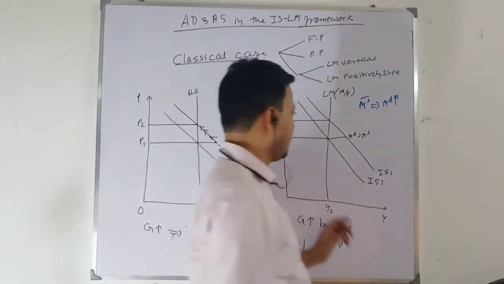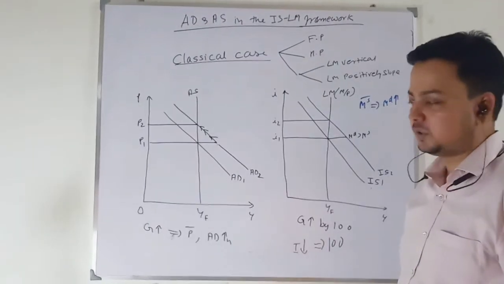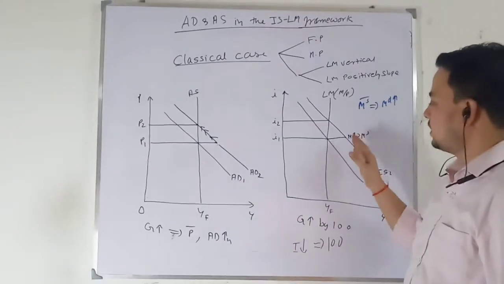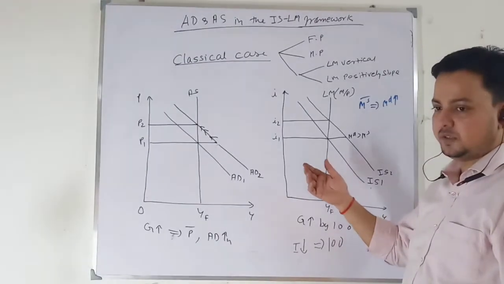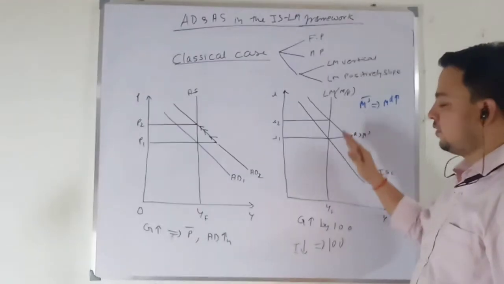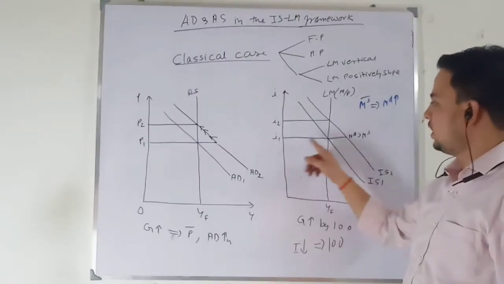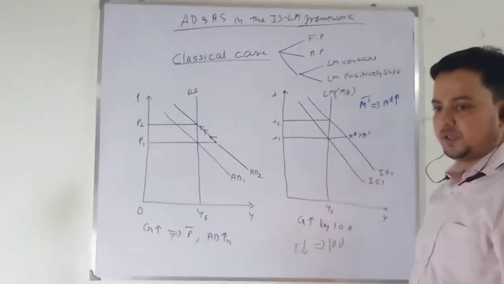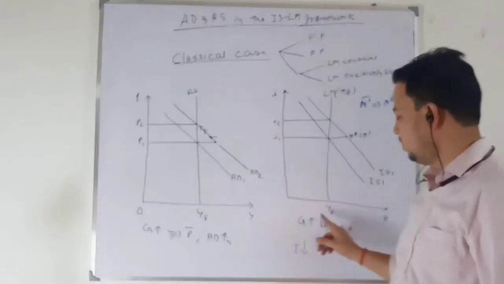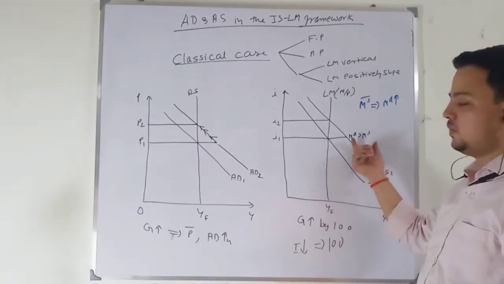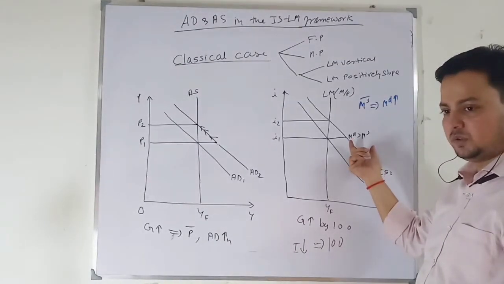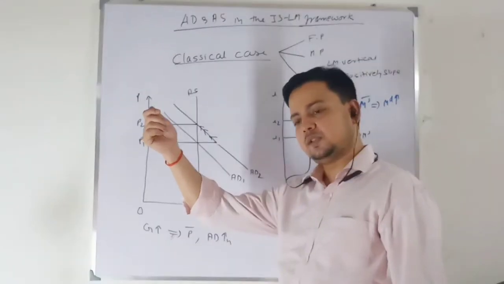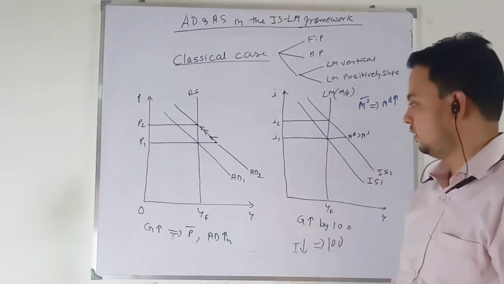Now look at the case of IS-LM. Same argument. When aggregate demand increases due to an increase in government expenditure, the IS curve will shift rightward. For the given rate of interest, we gave the argument that to the right of the LM curve money demand exceeds money supply. Since output is at full employment, better we don't use this argument. So what alternative argument can we use? Just go back to the Keynesian argument that we have used.